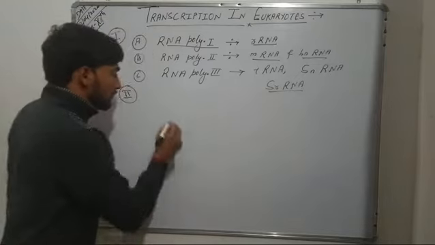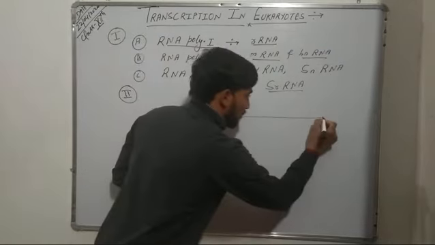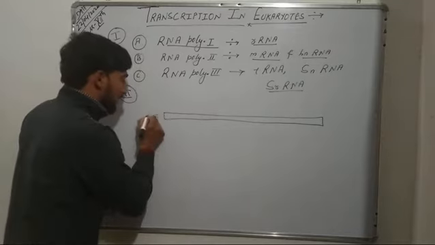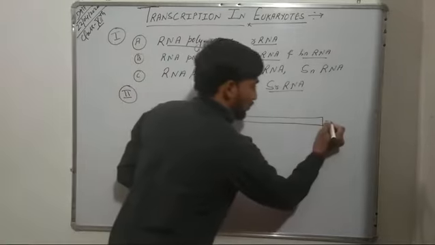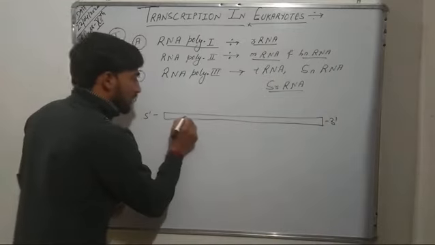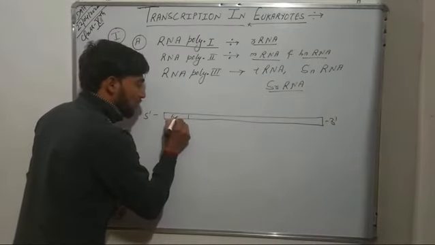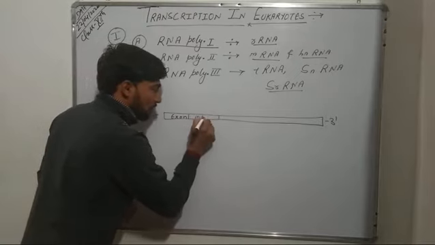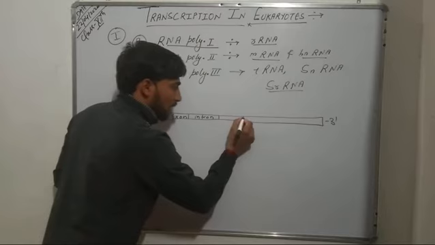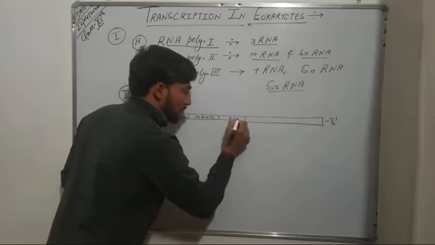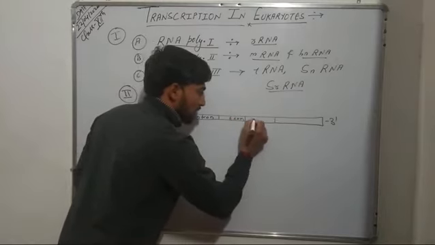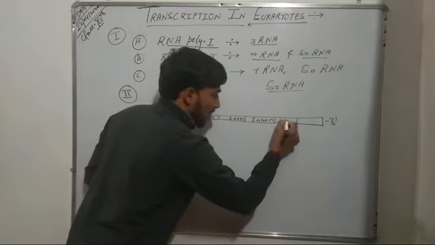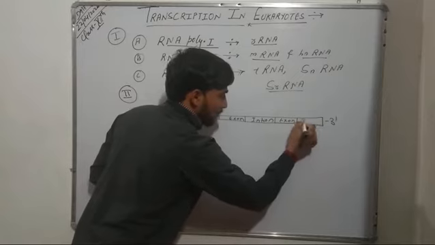For example, say we have an RNA molecule synthesized on a DNA template, 5' to 3'. It contains an exon part followed by an intron, which is a non-coding region, again followed by an exon, again an intron, and again an exon, and then an intron.